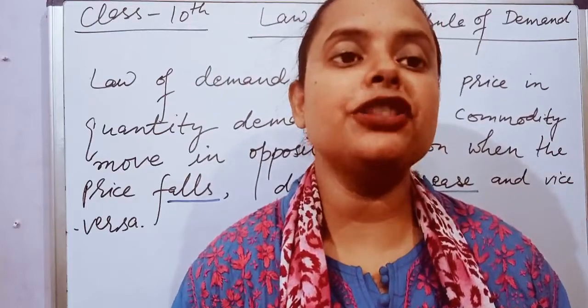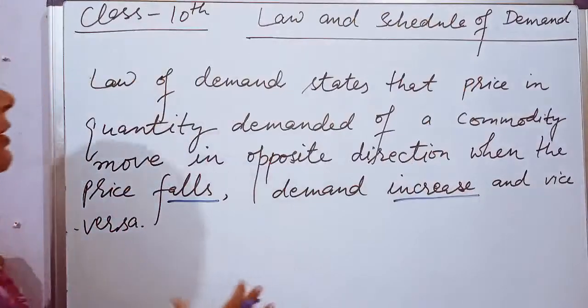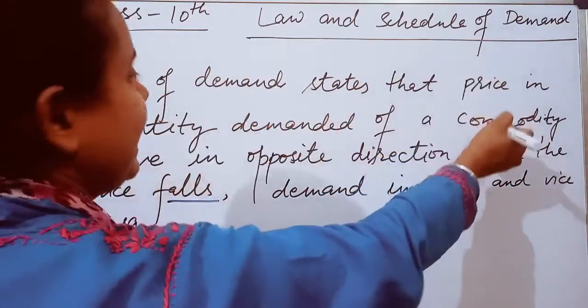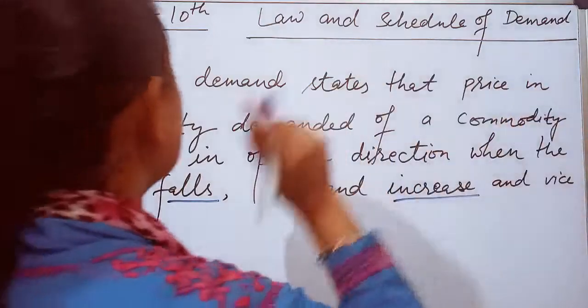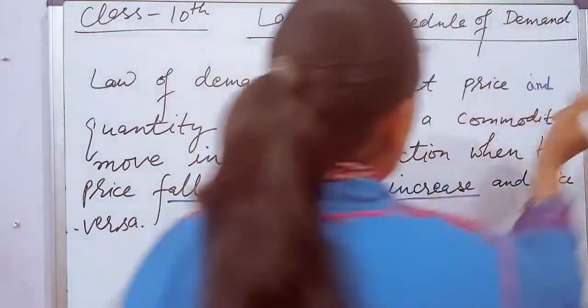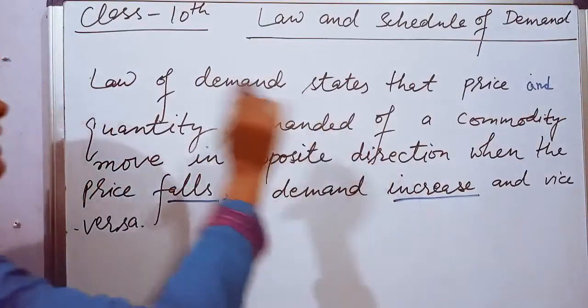Class 10. Today I am going to teach you the law of demand and the schedule. First, what is the law of demand? The law of demand states that price and quantity demanded of a commodity move in opposite direction.